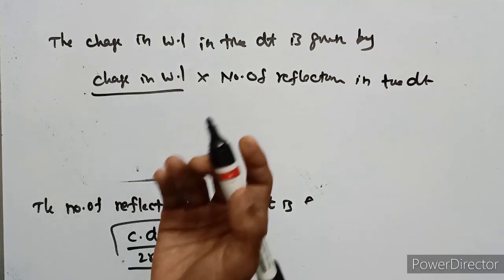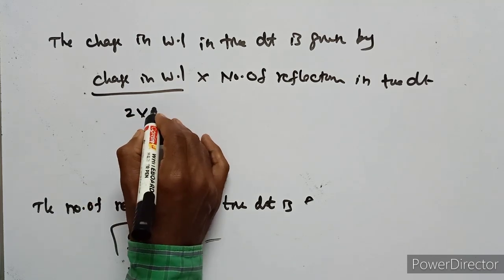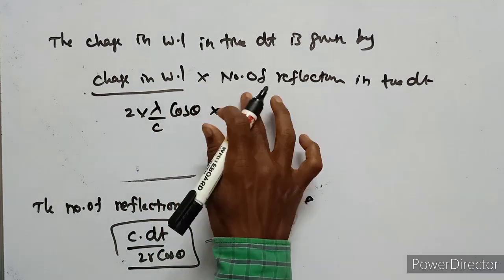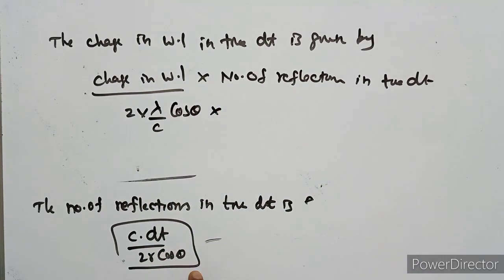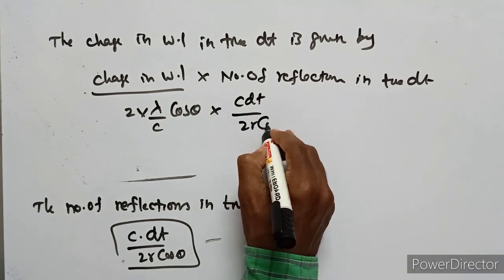What is the change in wavelength per reflection? It is 2v lambda upon c cos theta. The number of reflections in dt is c dt upon 2r cos theta.